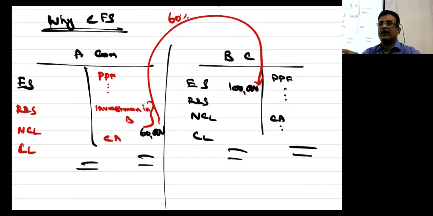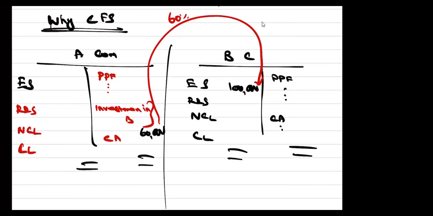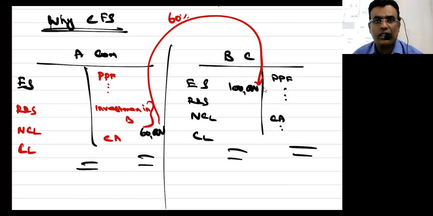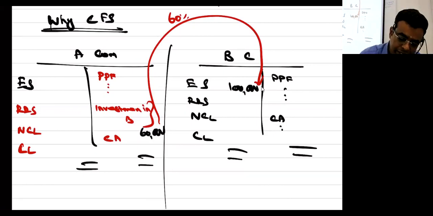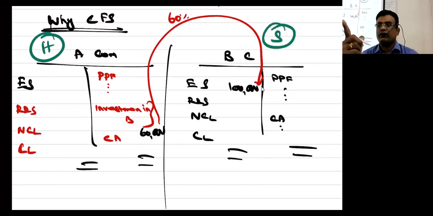And of course, you know better than me in one way. When one company is having more than 50% shares in another company, control comes. Sometimes without that also control comes. You believe me? Yes, control. That's it. I will not discuss the definition of control now. I hope it's clear, everybody. When one company controls another company, the one who is controlling is called the holding company, and the one who is controlled by another company is called the subsidiary. So in our case, who is the holding company, who is the subsidiary? Understood?